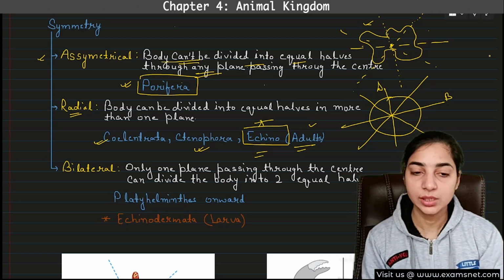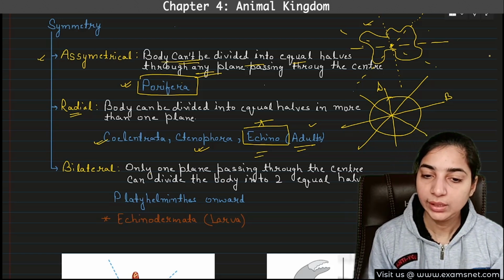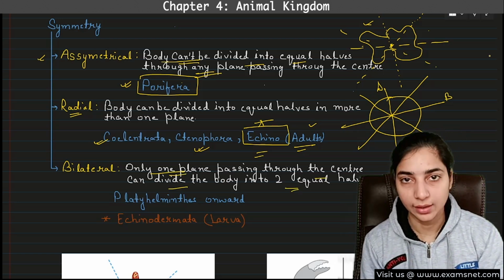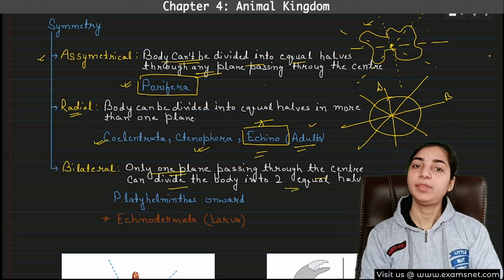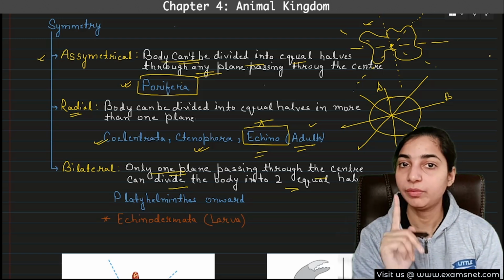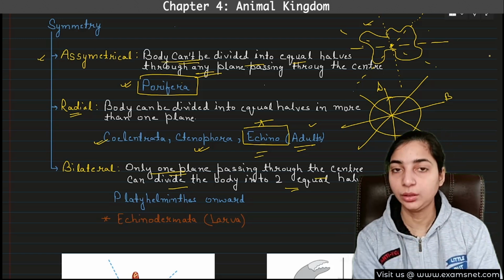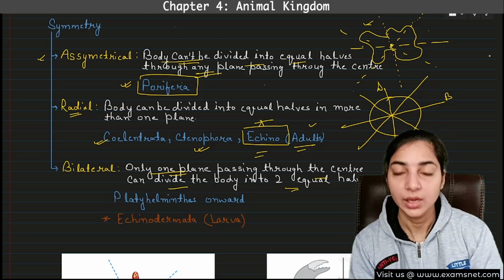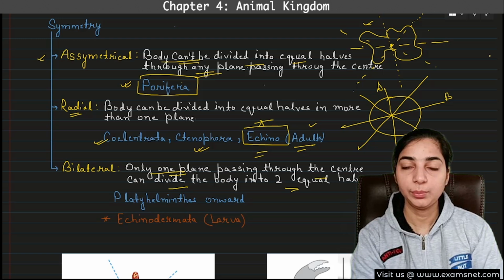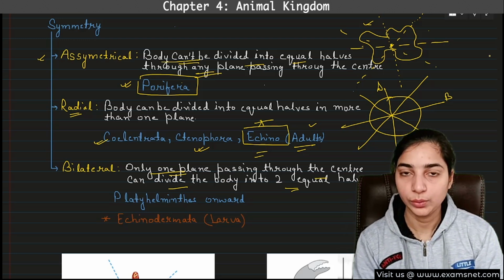But what is bilateral symmetry? Let's see. In this, only one plane passing through the center can divide the body into two equal halves. That means the body will divide into two equal halves, but not in all the planes. There will be only one specific plane through which it will divide into two equal halves. If you consider any other plane, it will not divide into two equal halves.